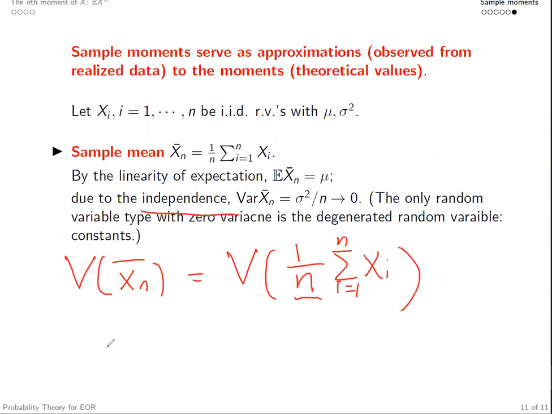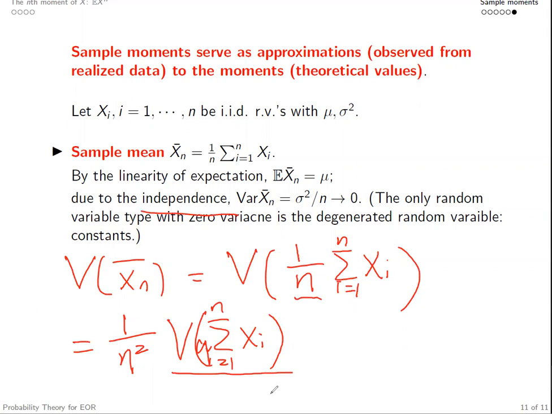1/n is simply a constant. We can move the constant outside the variance bracket, but do not forget the power 2. So when you move a constant outside the variance, always add the power 2. So this is 1/n to the power 2, times the variance of the summation of Xi's, i equal to 1 to n. And this is the variance of the summation of independent random variables.